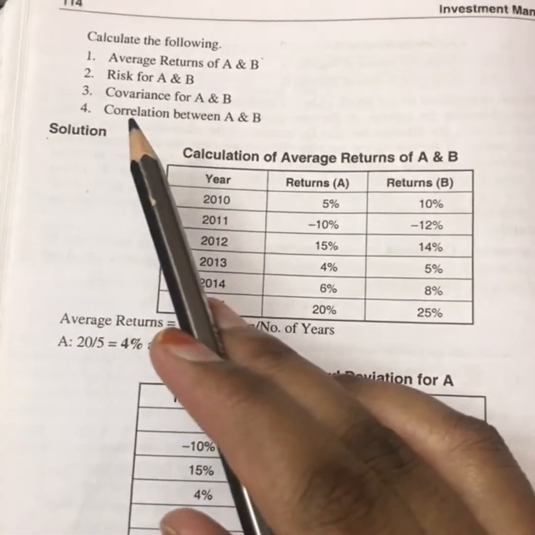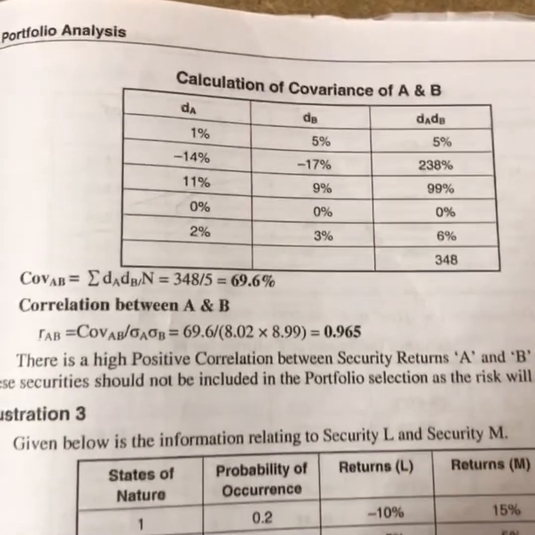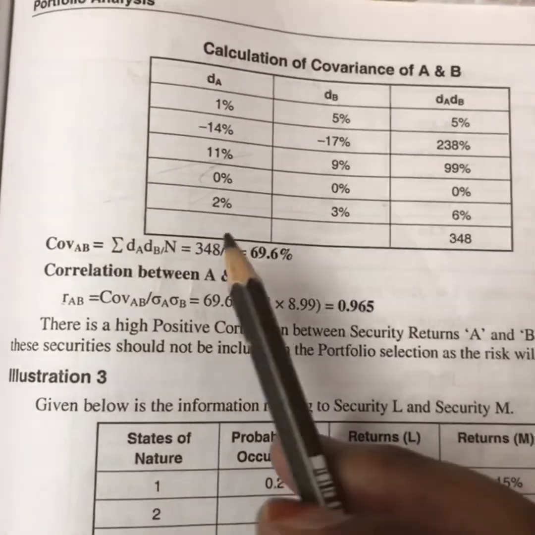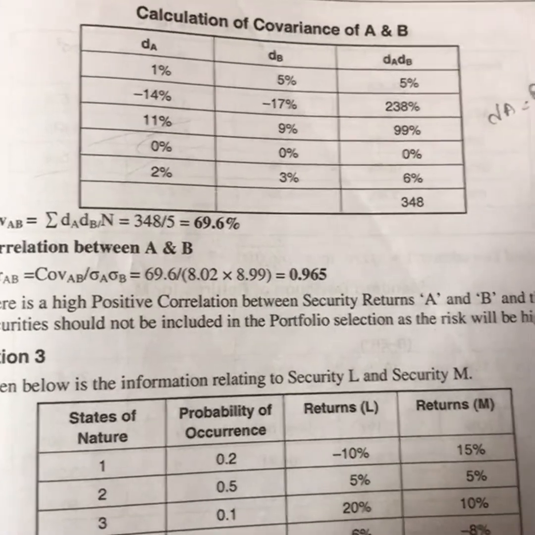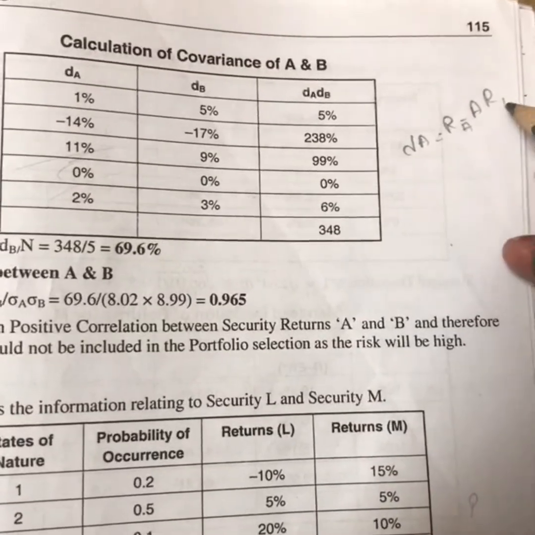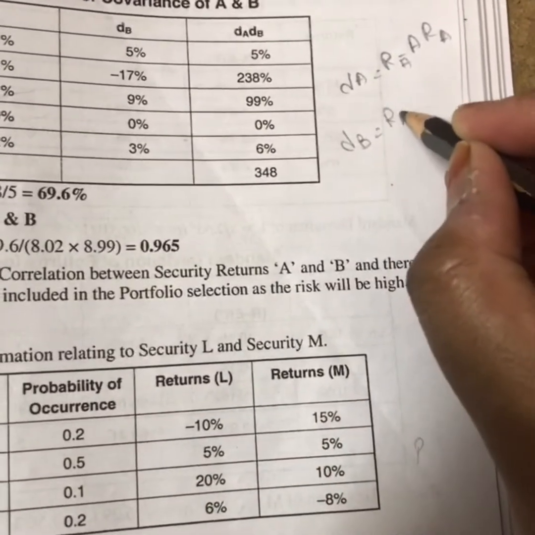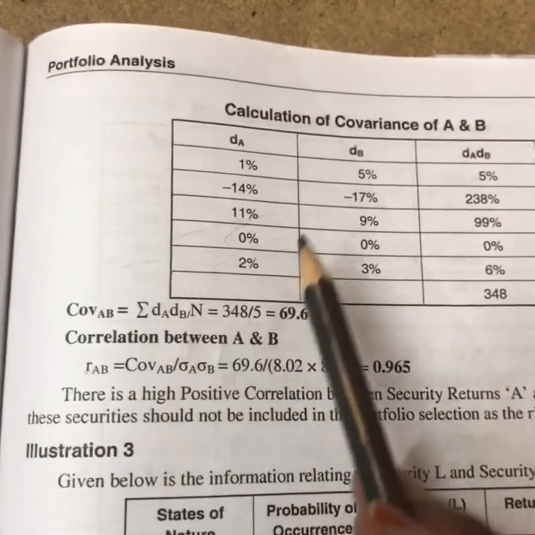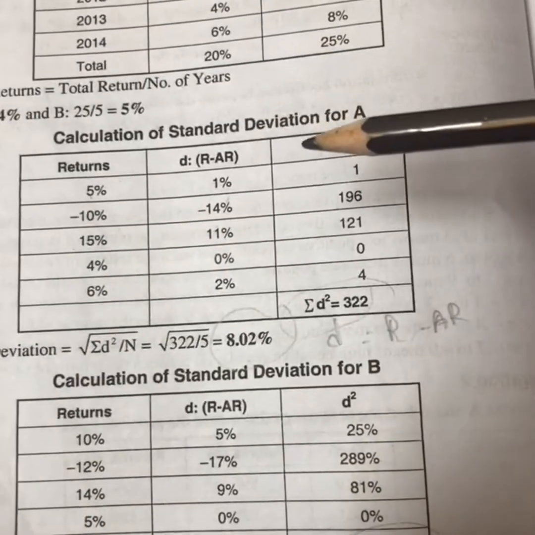Next one is the covariance. So for covariance, we will use the same formula, girls. Okay, so here there is no multiplication with P and division by P. We will follow the same formula. It is the sum of DA times DB. DA is nothing but RA minus the average of RA, and DB is equal to RB minus the average of RB. Okay, so they have written it in short form. Anyways, these two we have calculated in the standard deviation itself.